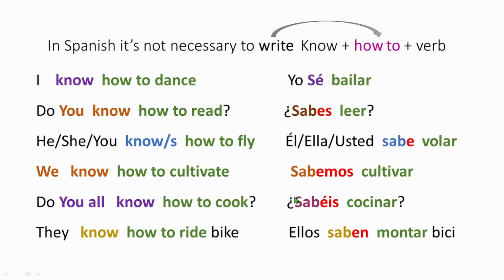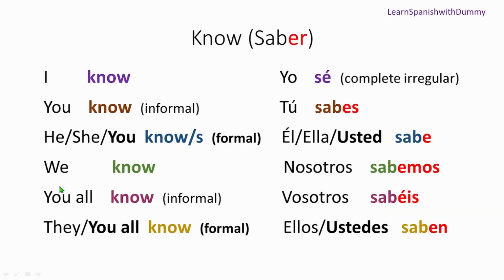And you may be thinking why I did put the pronoun in these cases, right? Whenever we speak about the third person, the same conjugation sabe stands for he, she, and you. We have three possibilities, so sometimes if you want to clarify things, you can put the pronoun. Or else in other cases it's not necessary. If you say I know how to dance, just say sé bailar.